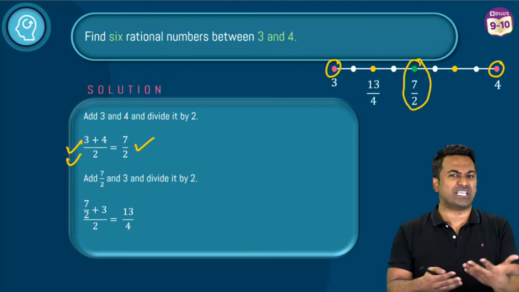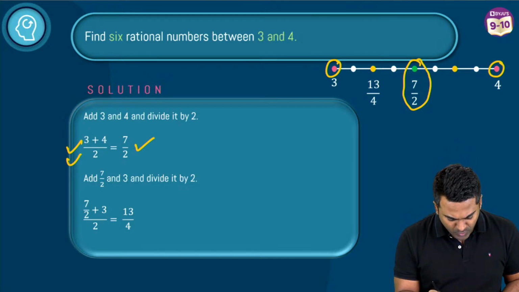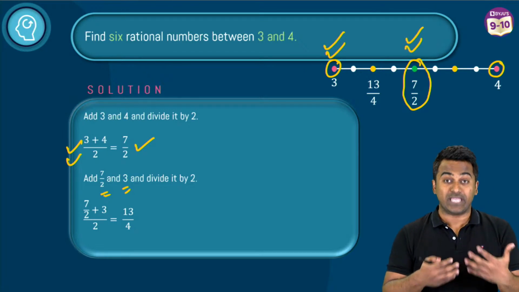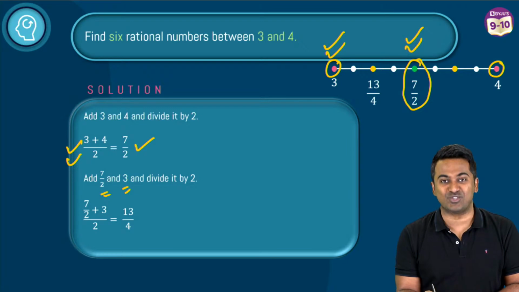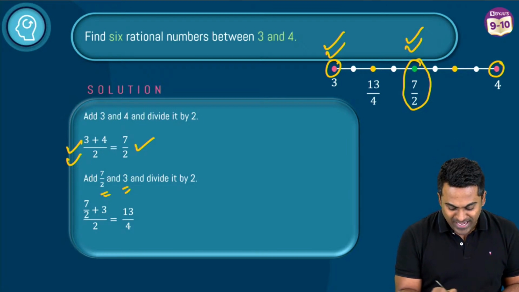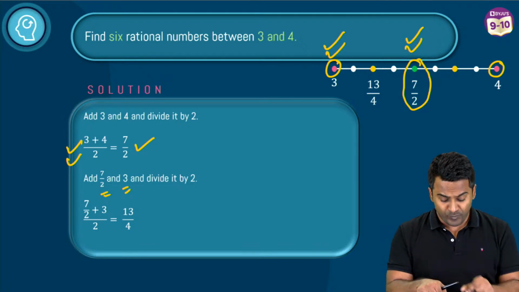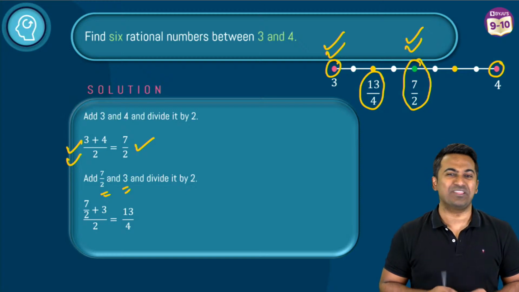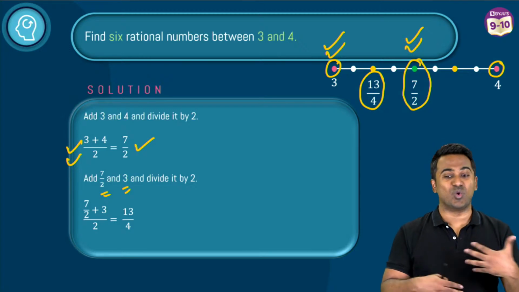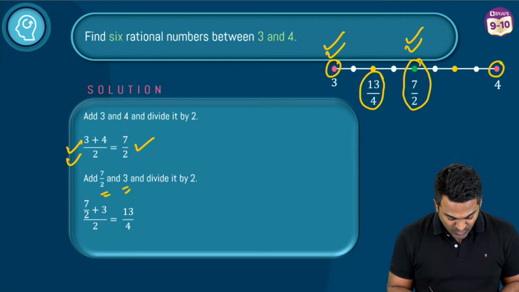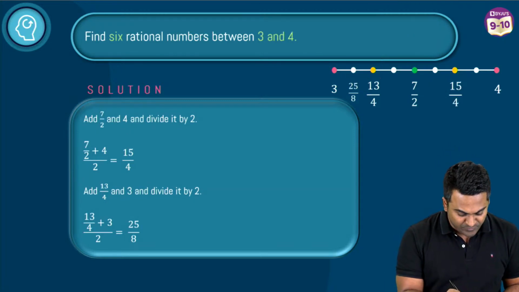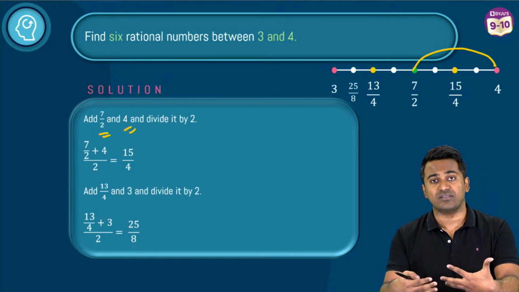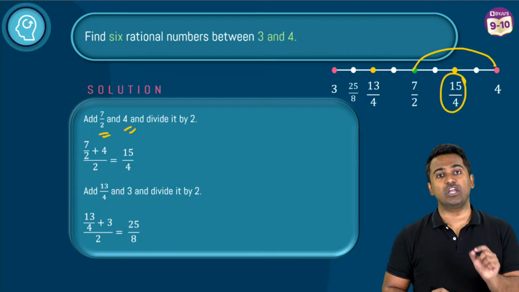And you repeat the process. That's all you do. Okay, so now, you take 7 by 2 and 3. Look, you're taking this 3 and you're taking this 7 by 2. And again, you repeat the same process. You add these two and then you divide by 2. So when you do that, you get the number which is in the middle of these two, 3 and 7 by 2, and that here is going to be 13 by 4, and the process repeats like that. You can go infinitely long. Okay, so next, again, we repeat the process, and now we've taken what? 7 by 2 and 4. So this time we've taken these two and then added them and divided the result by 2, and there you go. We've got how much? 15 by 4.